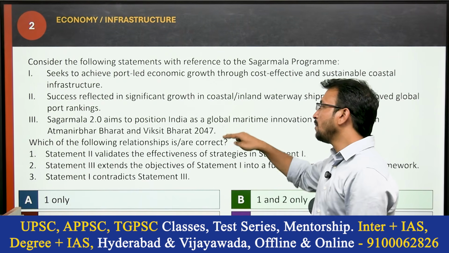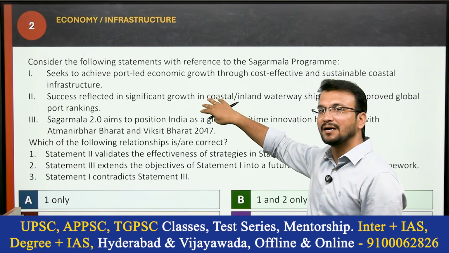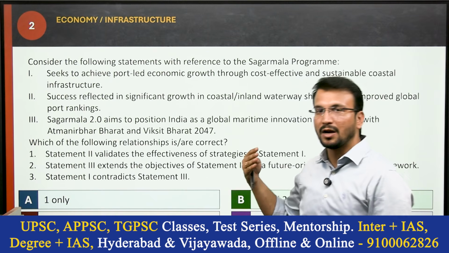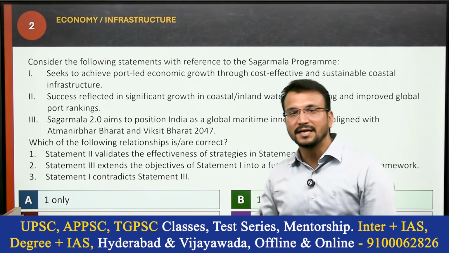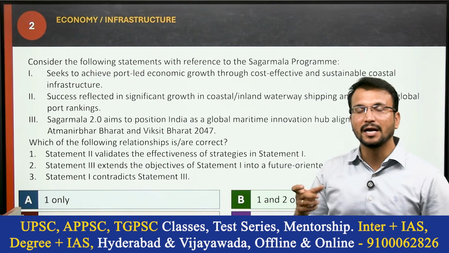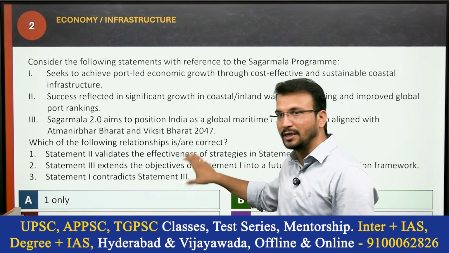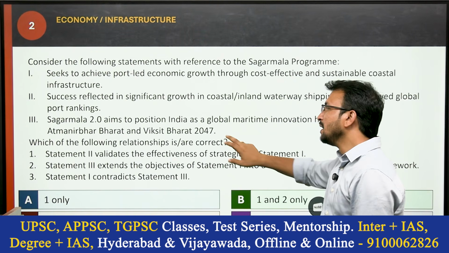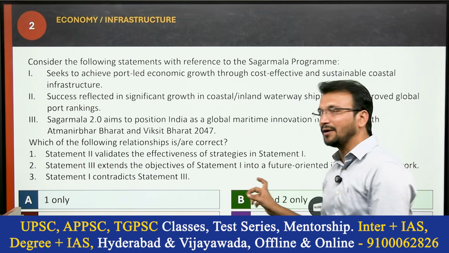Whatever fundamentals and basic infrastructure were created through Sagarmala 1.0, Sagarmala 2.0 consistently increases the development related activities, and for whatever target of Atmanirbhar Bharat in 2047 we have to achieve. Okay, these 3 statements are correct, but in the question, what he asked is: which of the following relationships are correct?